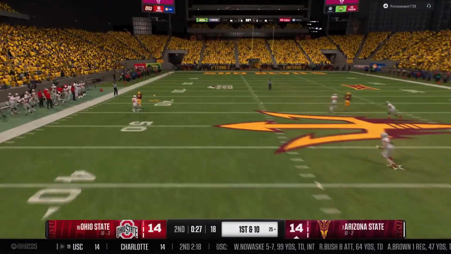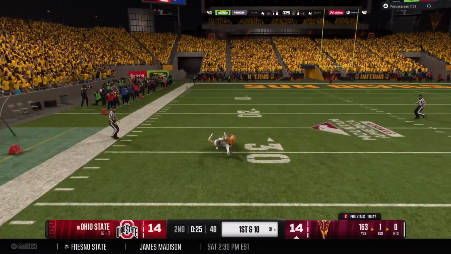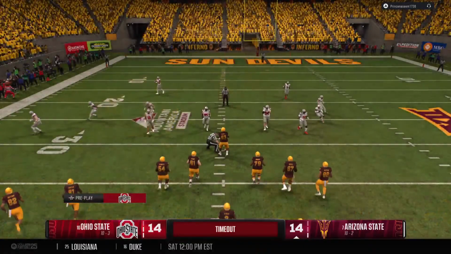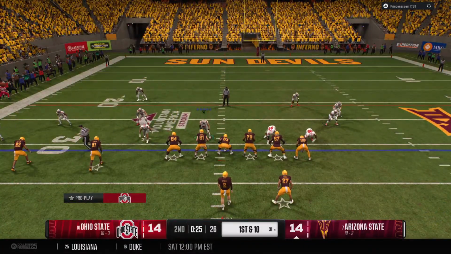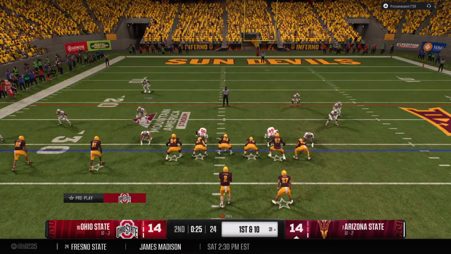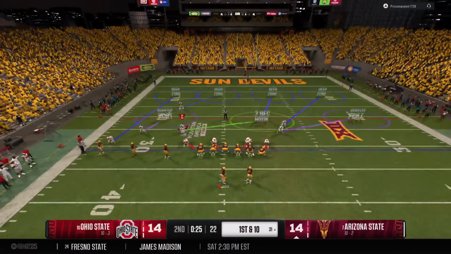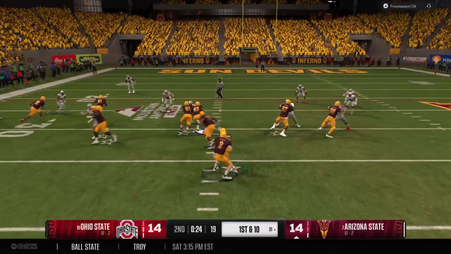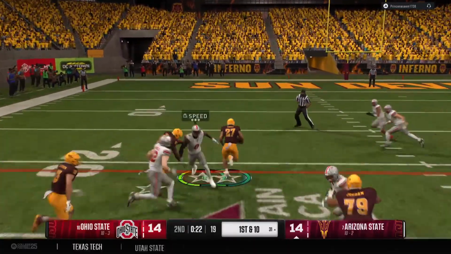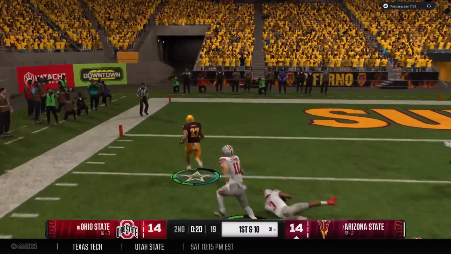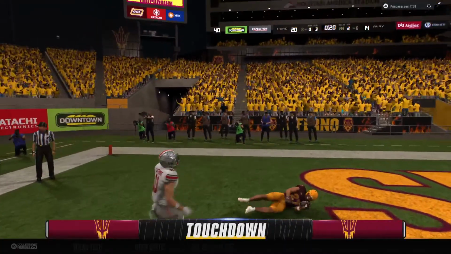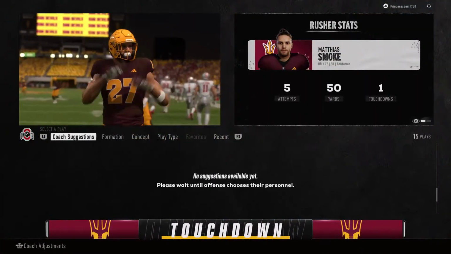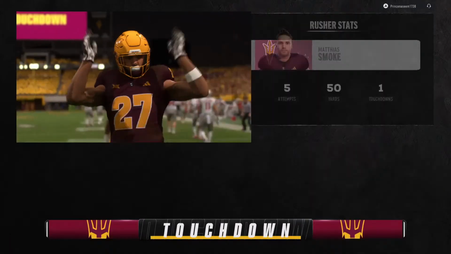And he lofts it toward the sideline. Caught way downfield for a huge gain. Potentially a touchdown-saving tackle, but not before a long completion. They're going to run it here. Finding space at the 20. Touchdown, ASU. No chance to catch it. He just breaks away and takes it to the house from distance.